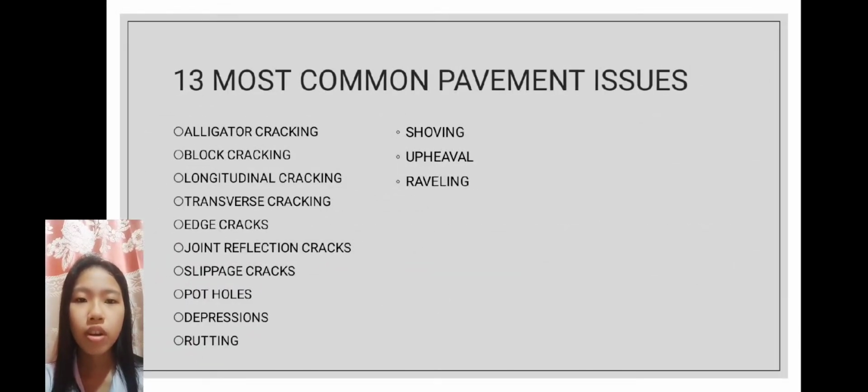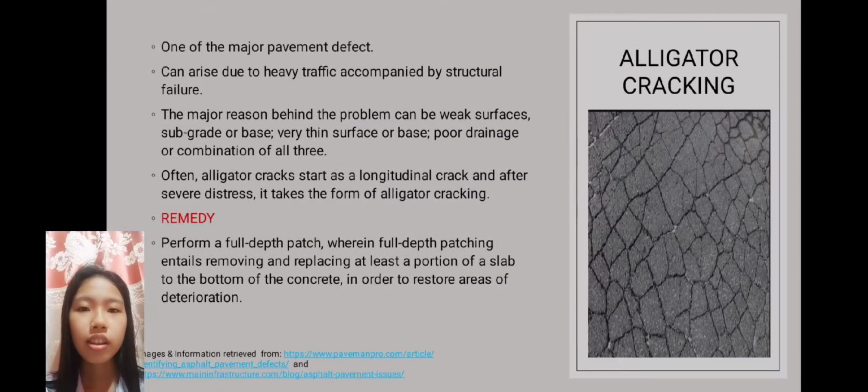There are 13 most common pavement defects or issues, namely alligator cracking, block cracking, longitudinal cracking, transverse cracking, edge cracks, joint reflection cracks, slippage cracks, pothole, depression, rotting, shoving, upheaval, and raveling. First is the alligator cracking. It is one of the major pavement issues.